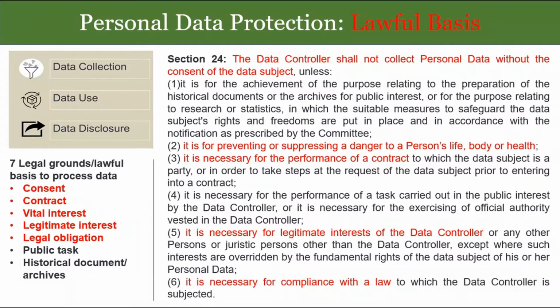So basically for the general personal data, there are 7 legal grounds or lawful basis that allow us to use the data. First one is consent from the data subject himself or herself. Contractual basis, whether it's buying a product or a service, if it's a contract. Okay, that's the lawful basis. We have vital interest, legitimate interest, legal obligation. With this lawful basis or legal ground, we can process the personal data.